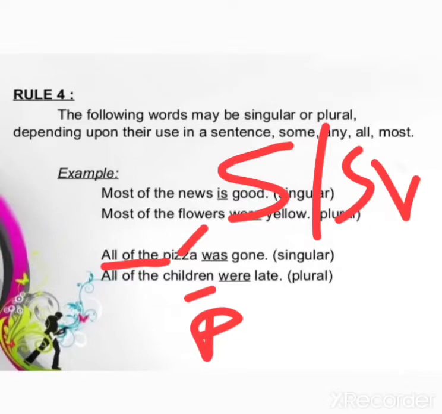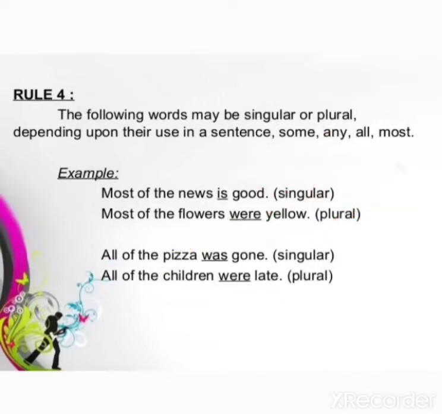After a plural subject, I have to write a plural verb. So, that is why most of the news is good. Most of the flowers were yellow because flowers is plural in number, so plural verb. All of the pizza was gone. Pizza is the subject and the subject is singular in number. So that is why all of the pizza was gone. All of the children were late. Children is plural in number, so were. The verb will also be in plural form. Okay, students? So all of the children were late.